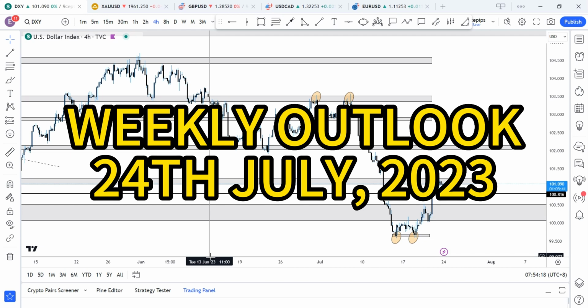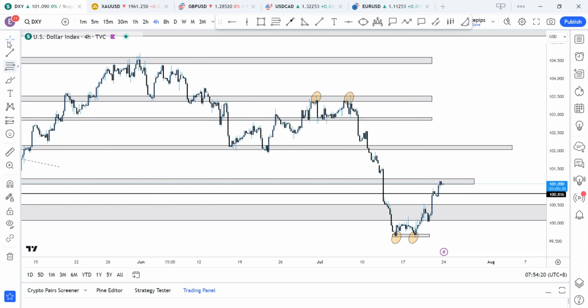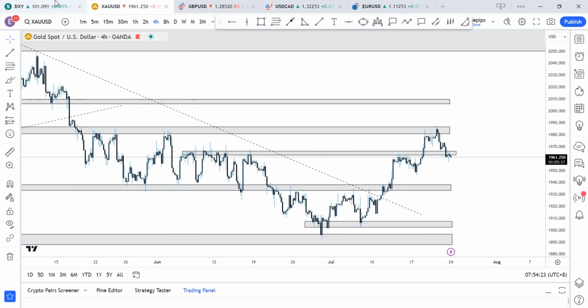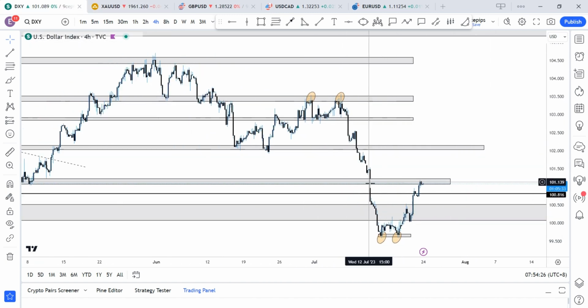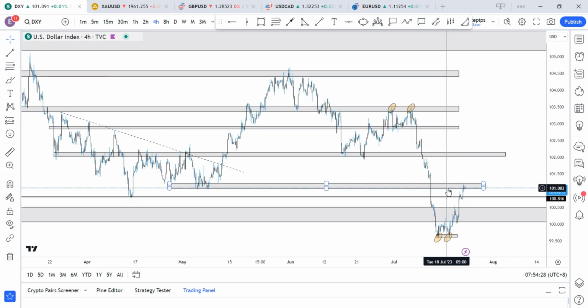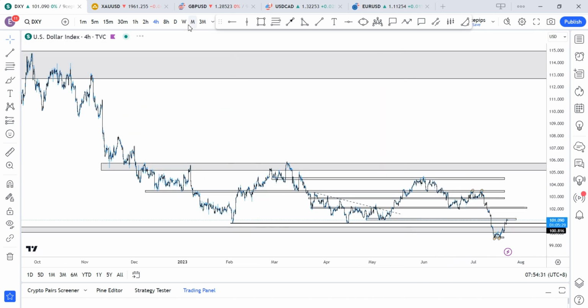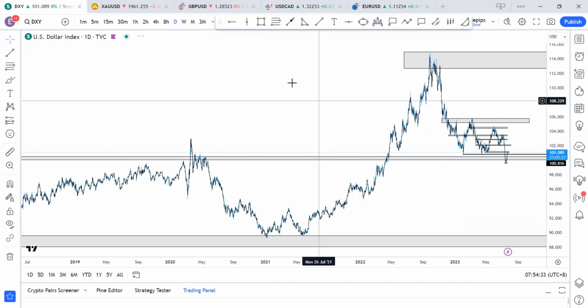Hello guys, welcome to the weekly outlook here on gold, the pound USD, the USDCAD, and the DXY. Basically, quickly on this one, this week I'm anticipating a continuation to the downside here on DXY.